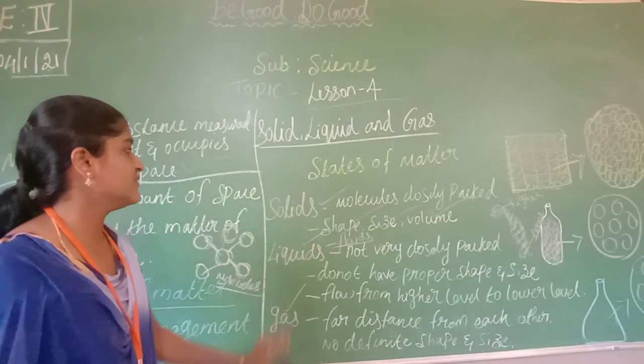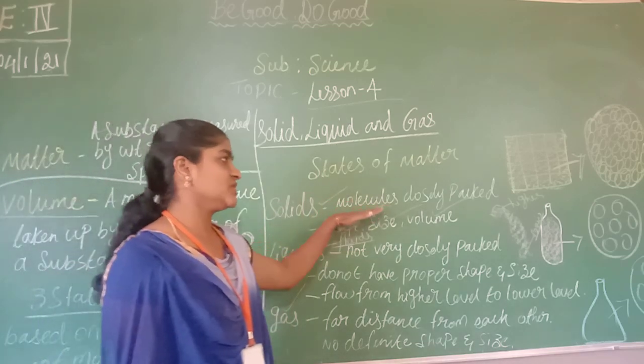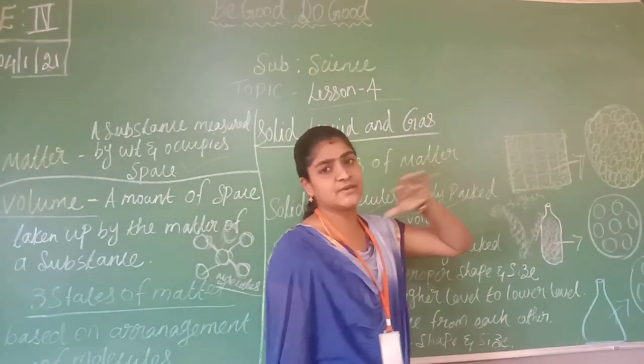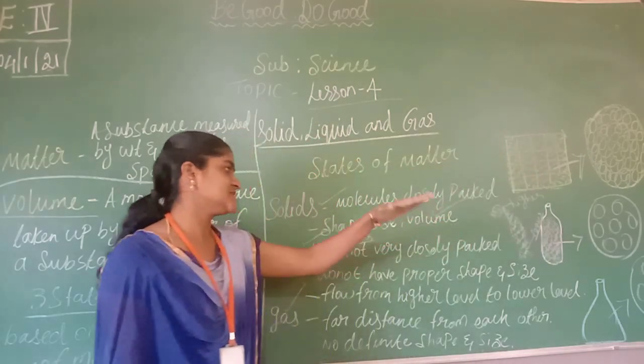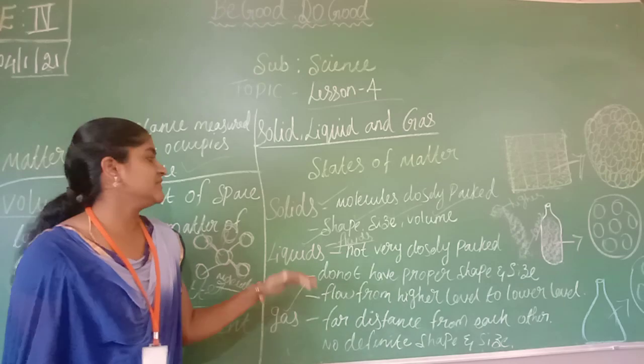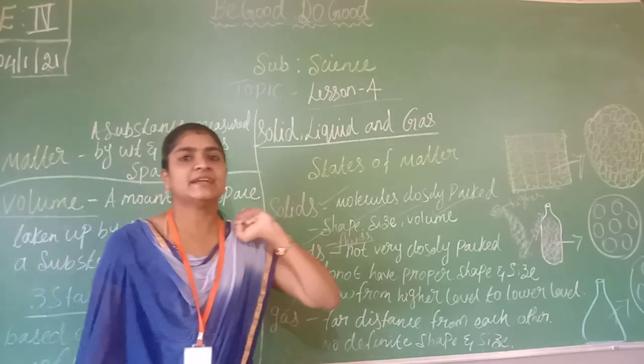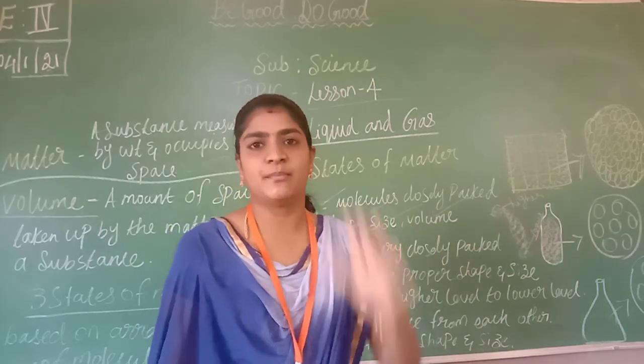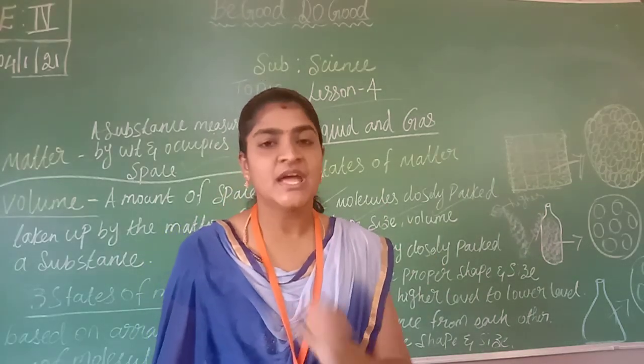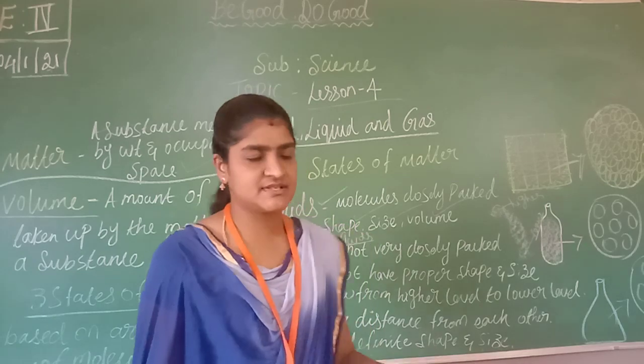Whatever I have explained. First is a solid. Here we can see that the molecules are very tightly compact. Because of that, it has a proper shape, size and volume. Unless we apply force to a certain object, it won't change its shape and size.